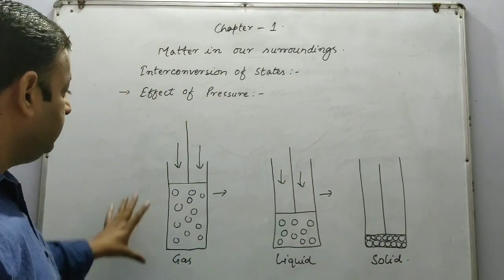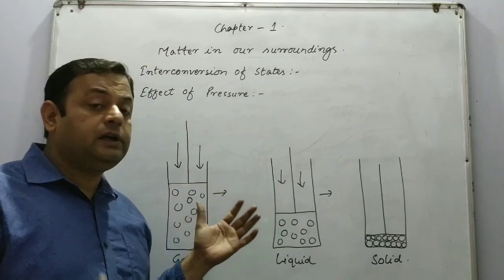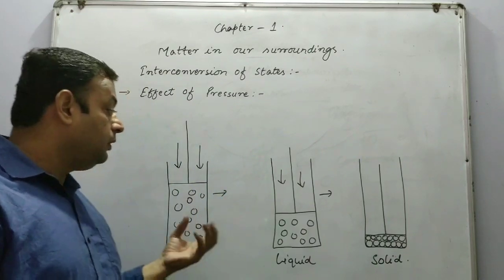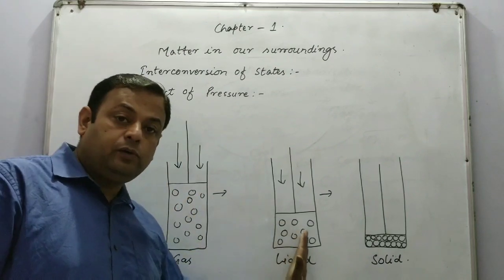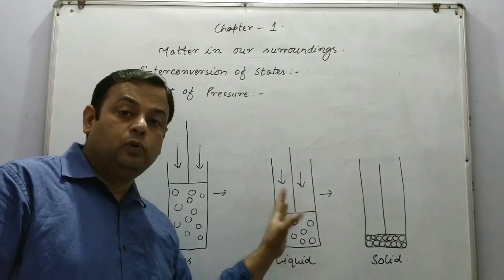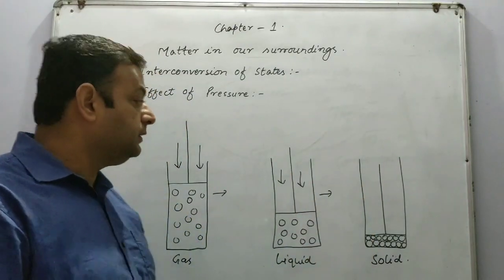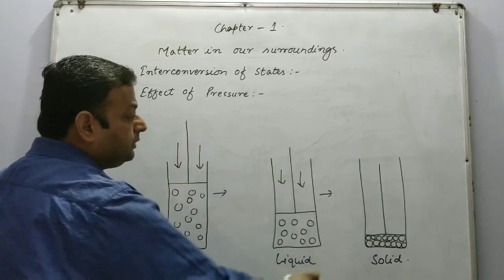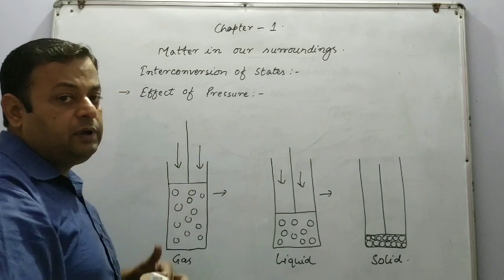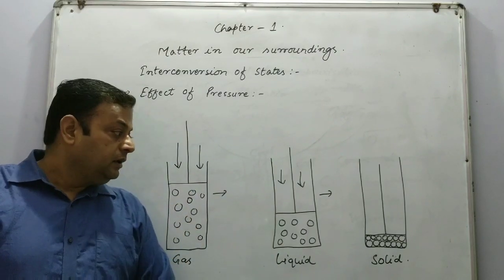So we can easily see that when we apply pressure, or when we compress the molecules of the gas, they come closer to each other and get liquefied, and when we apply some more pressure, they get converted into the solid state. This is the method of liquefaction of the atmospheric gases. When we apply pressure on the atmospheric gases, they get liquefied.